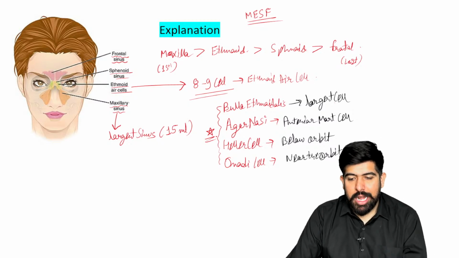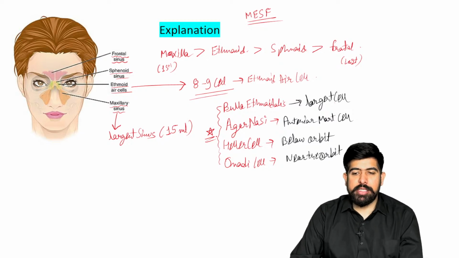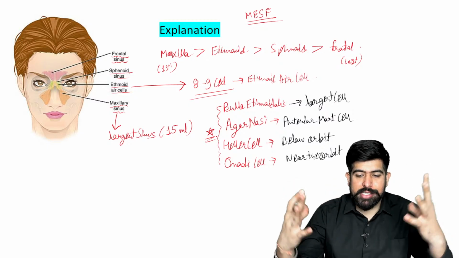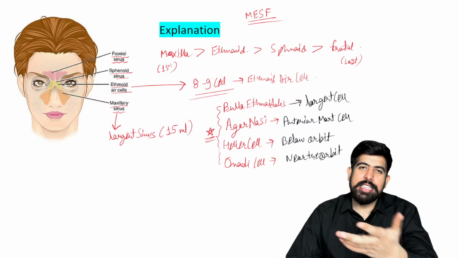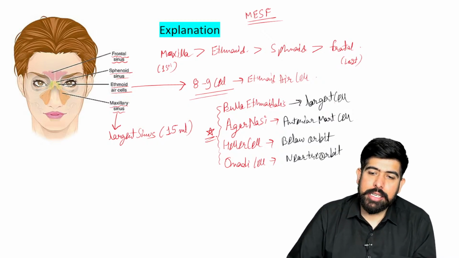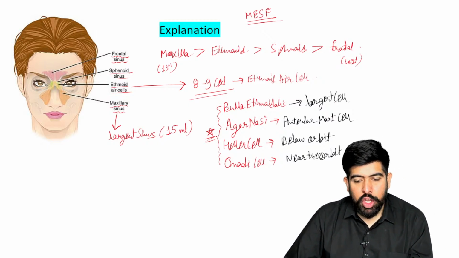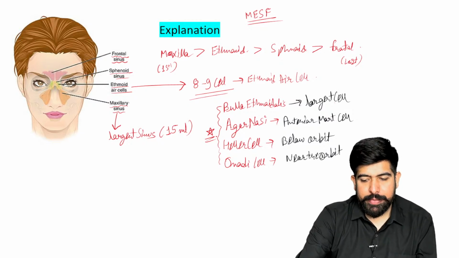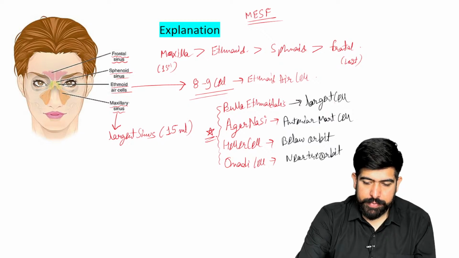Bulla ethmoidalis is the largest. By the name only you can see, bulla is like something big is there, okay, right? And of course agger is the आगे. जो सबसे आगे वो anterior most है, and Haller is below the orbit, and near the orbit is the Onodi. Okay, very good.